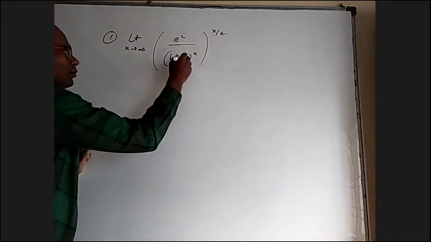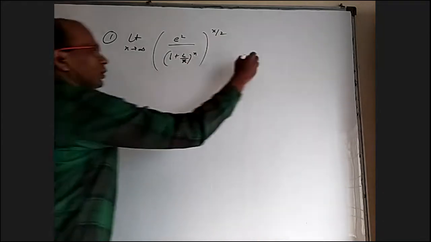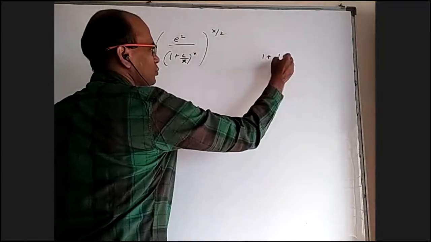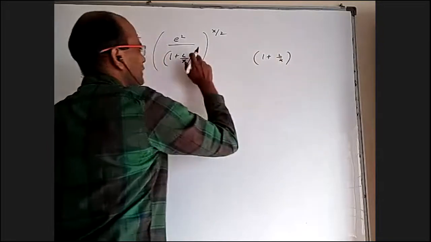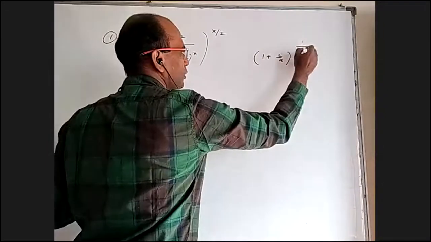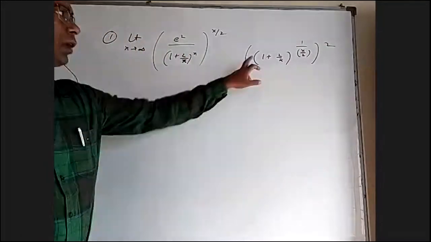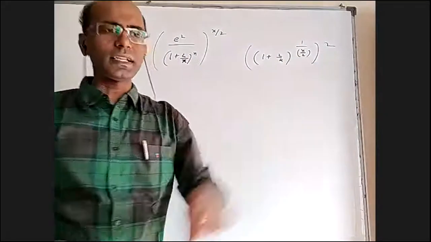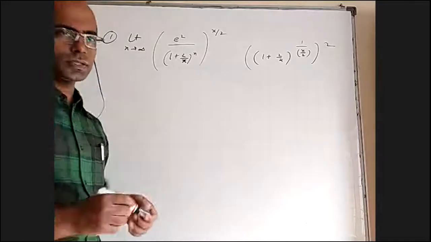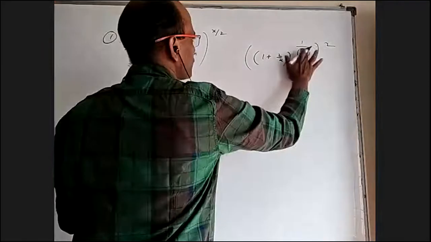Why? You can write this as (1 plus 2 by x) whole power x, that you can write as 1 plus t whole power 1 by t, t tending to 0, where t is 2 by x.